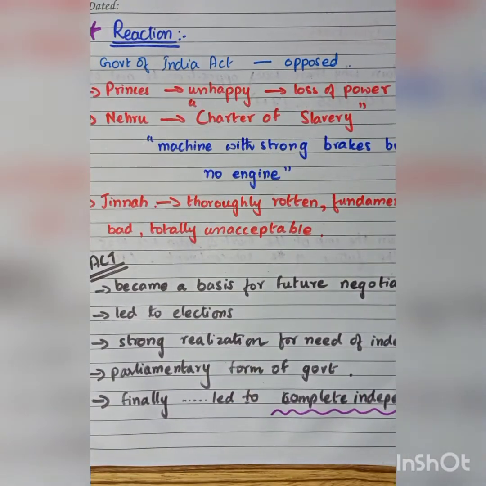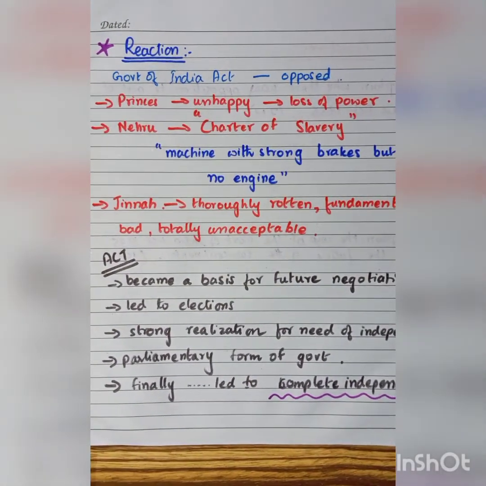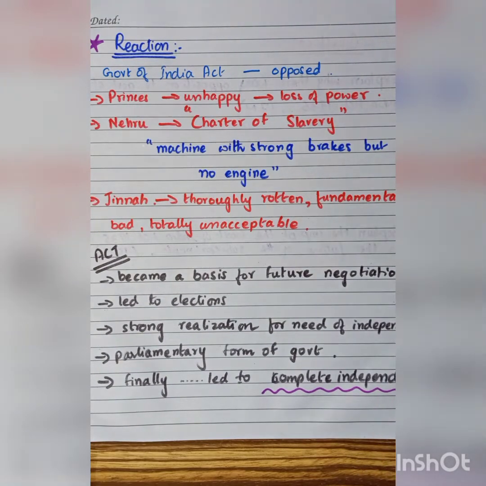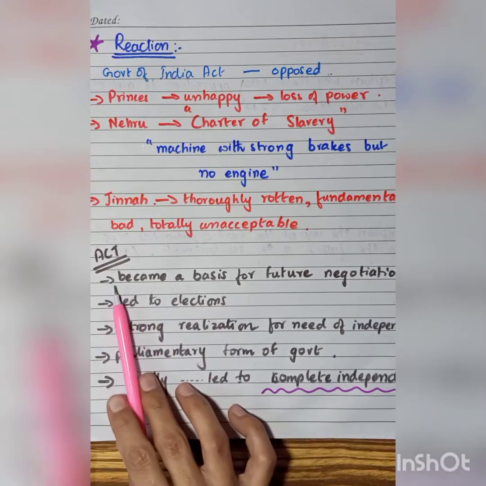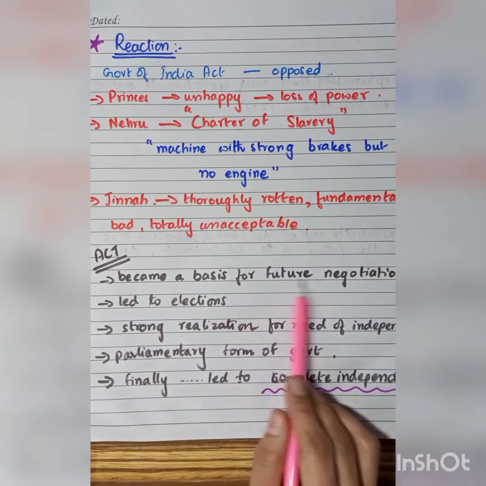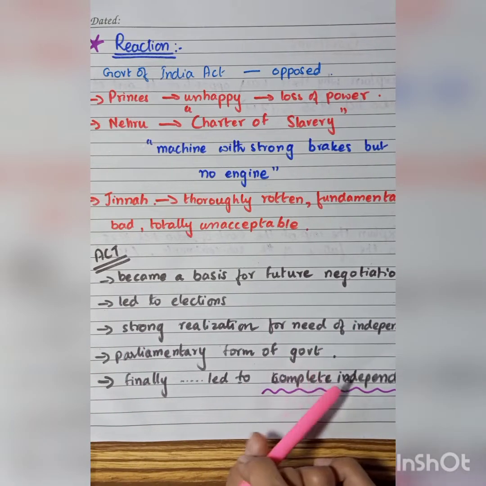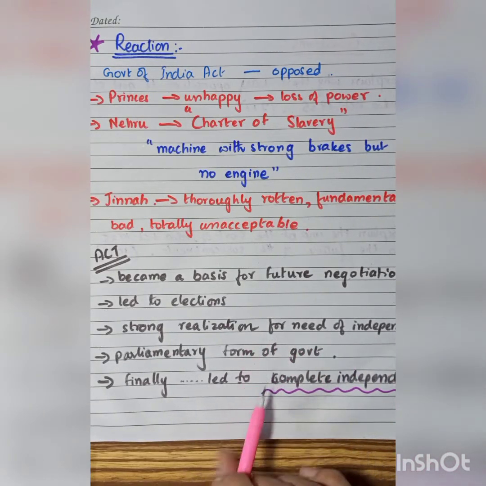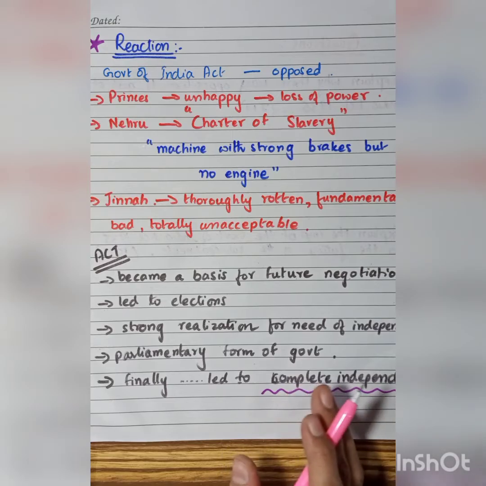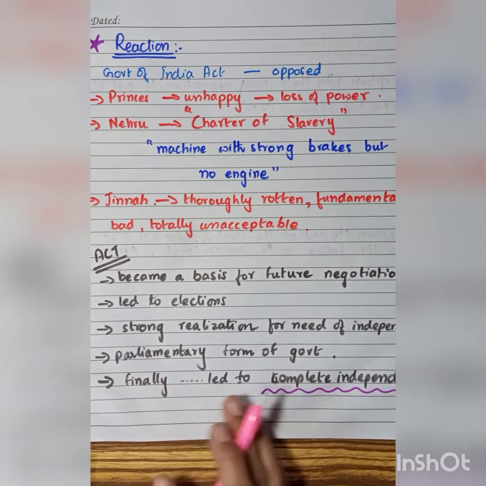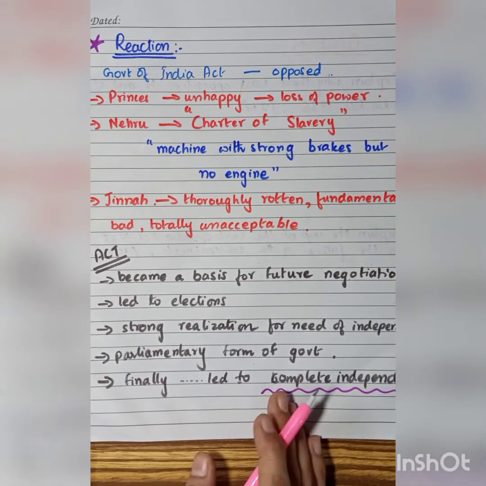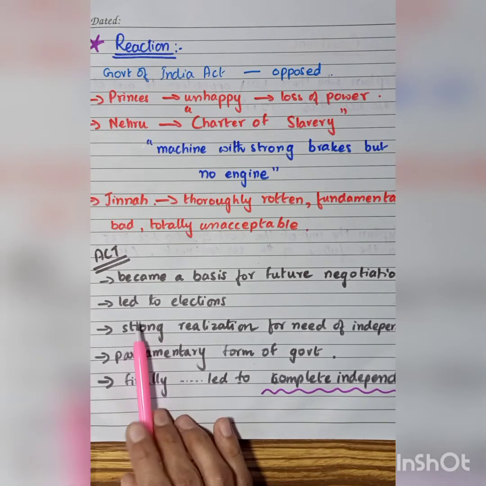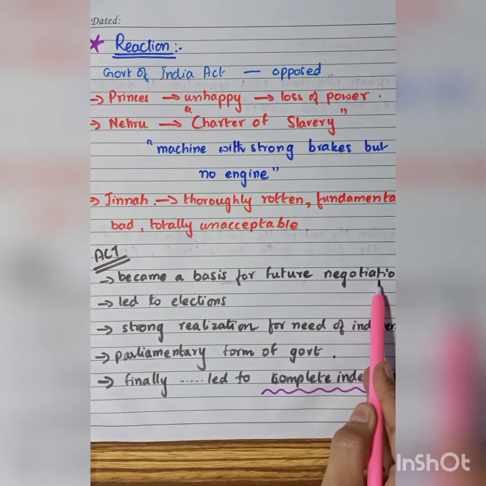Now, we also have to look at the positive points of this act. How can we say that this act contributed towards the Pakistan movement, or what was its role towards the formation of Pakistan? The act actually became a basis for future negotiations because there were solid rules set in the act. And it was like the country was inching towards a parliamentary form of government. A bicameral legislature was introduced at the center. Even at the provinces, diarchy was abolished. So, these were some of the positive points of the act. So, they became the basis for future negotiations.